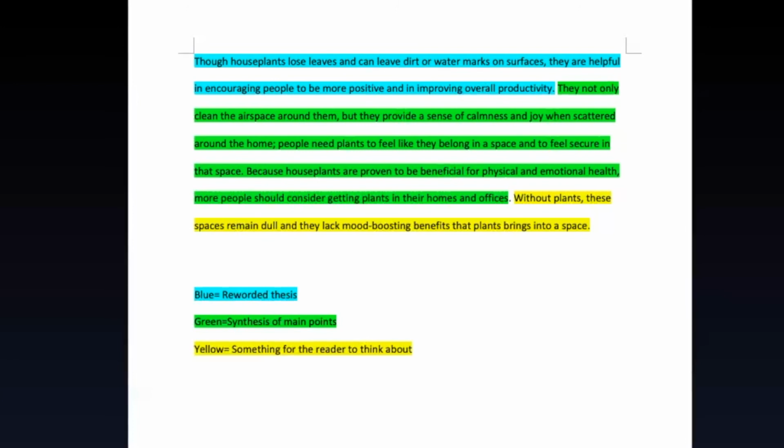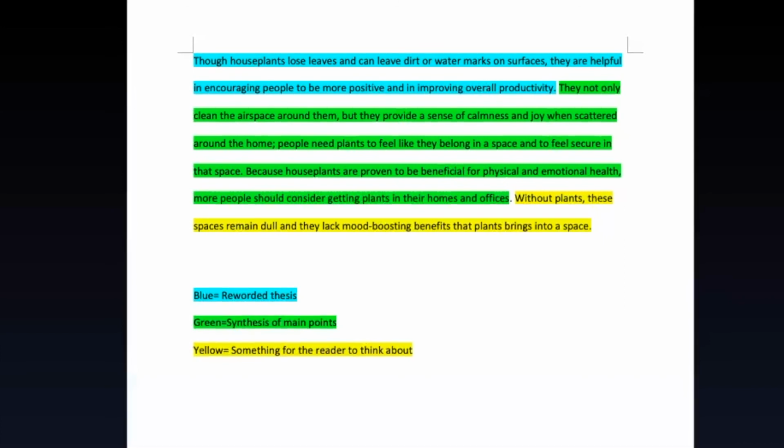And that brings us to our final section, the something for the reader to think about. So this is the last sentence in the conclusion, and typically this sentence holds a lot of weight. It's often referred to as the drop the mic sentence, the drop the mic moment, because this is the last impression that your reader is going to have of your paper.